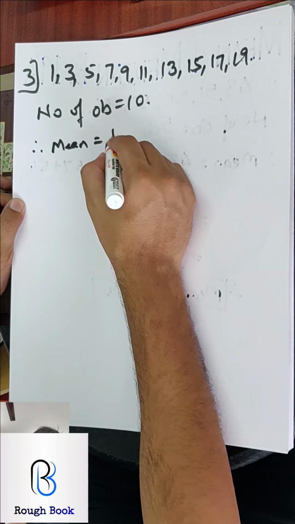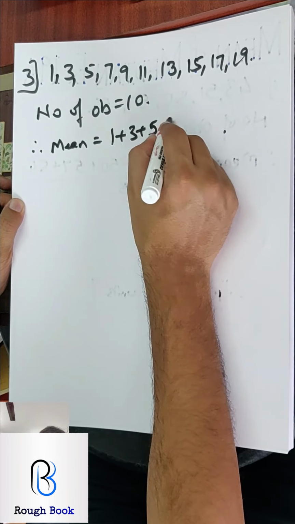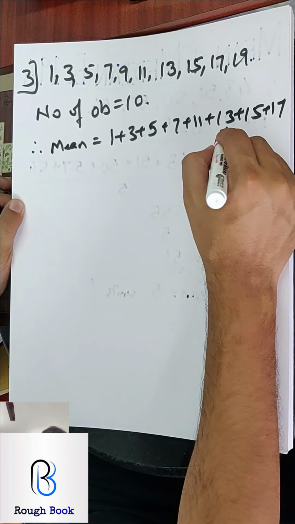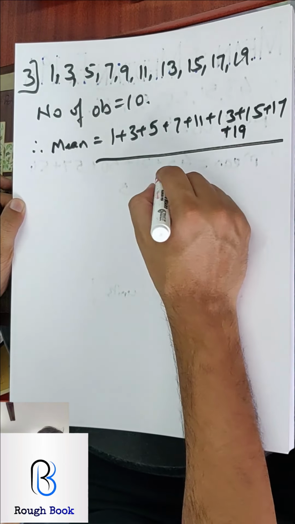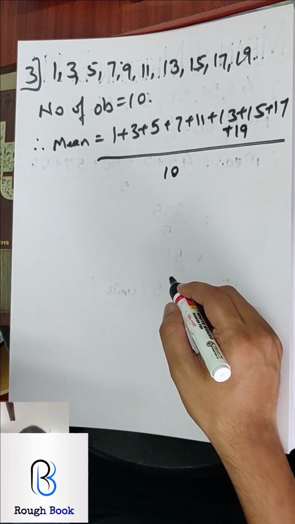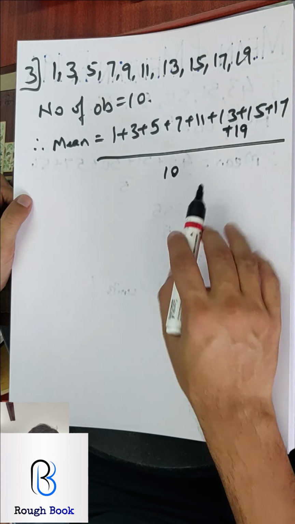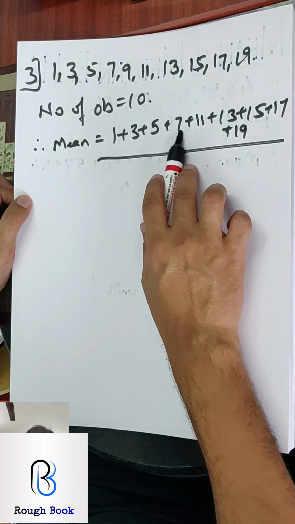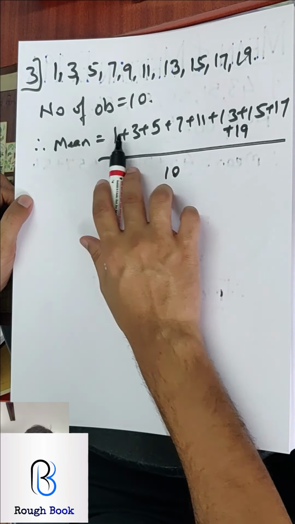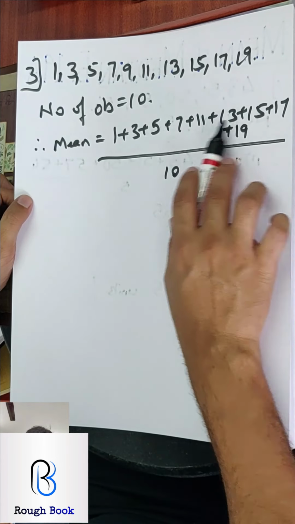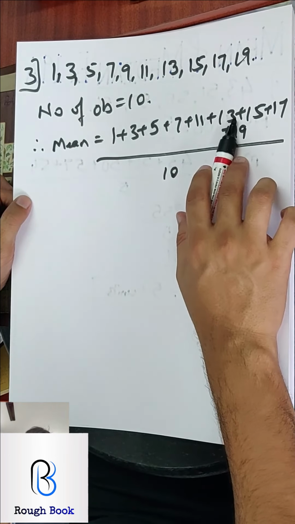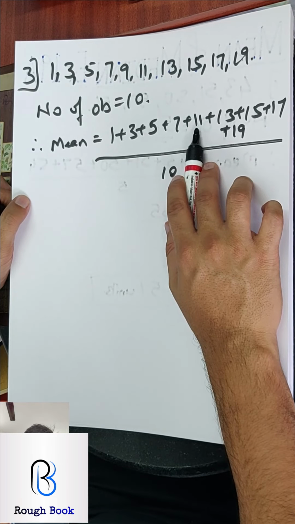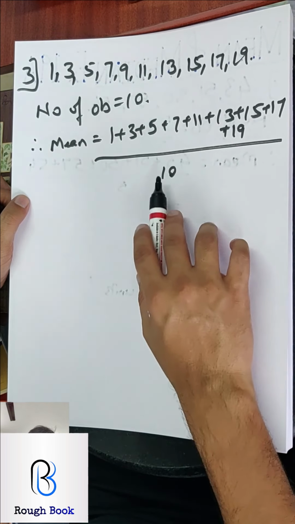So my mean will be 1 plus 3 plus 5 plus 7 plus 11, 13, 15, 17 and 19 divided by 10. Now if you are a little smart, see the basic tricks for calculating fast. 19 plus 1, 20, 17 plus 3, 20, 20, and this is all alone. So I get one set of 20, another set of 20, third set of 20, fourth set of 20. So 80 plus 11 will be 91 divided by 10.